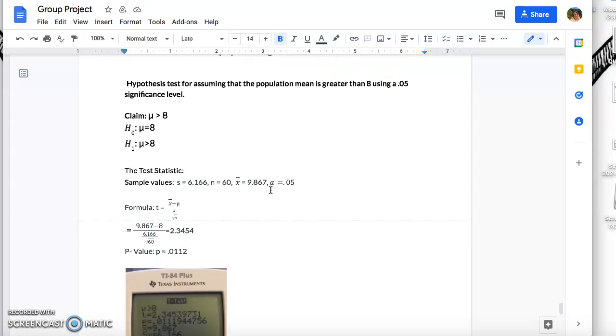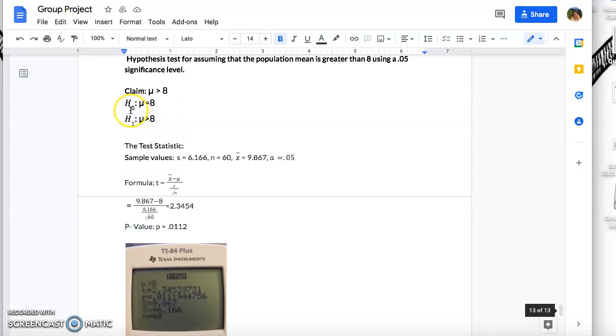So for our hypothesis test, we are assuming that the population mean is greater than 8, using a 0.05 significance level. Our claim is that the mean is greater than 8. So when we state H0, H0 is equal to 8, and then Ha, or H1, is the mean greater than 8.